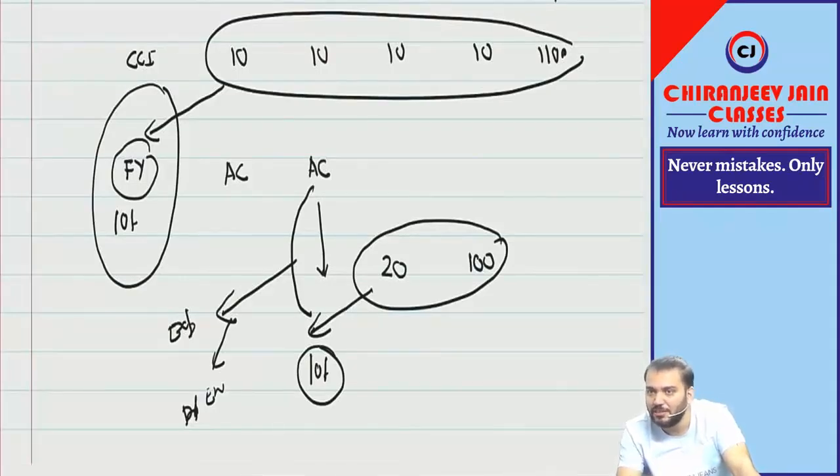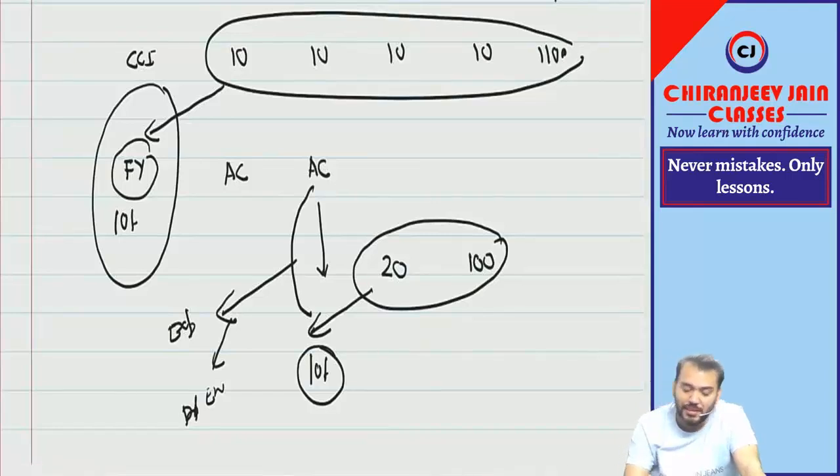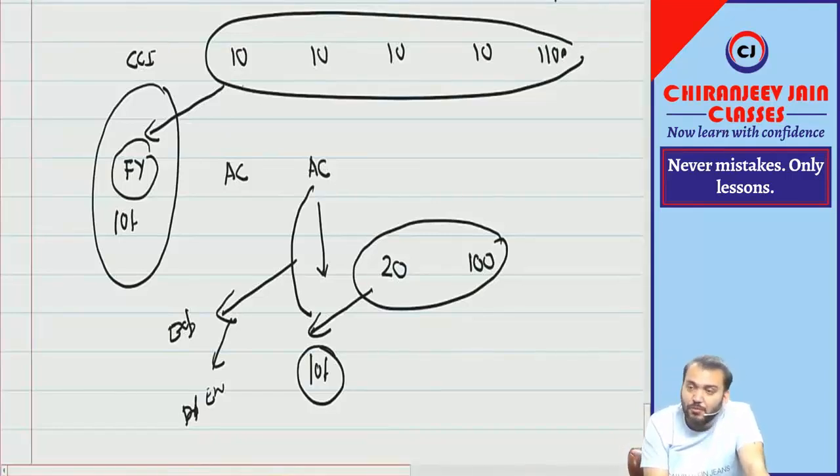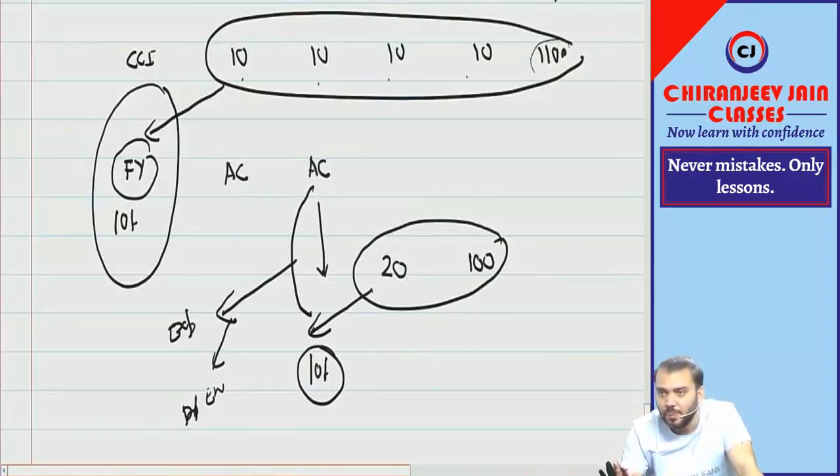One question has been given in the ICAI study material. That question was already asked in the exam. But have you understood the concept? Let me explain what they are saying. Initially my cash flow was 10, 10, 10, 10, 110. This was the contractual cash inflow. And suppose it is at off-market terms.